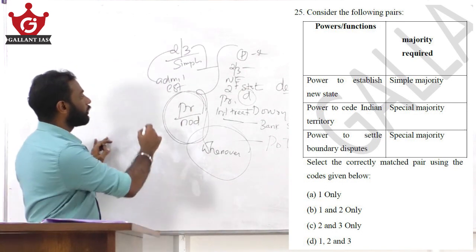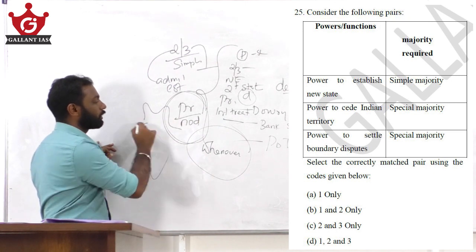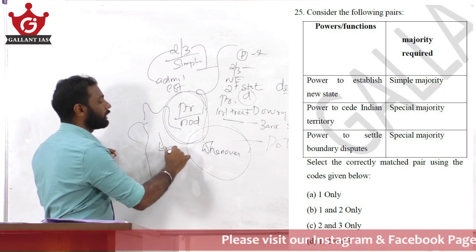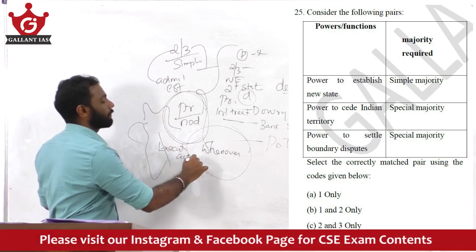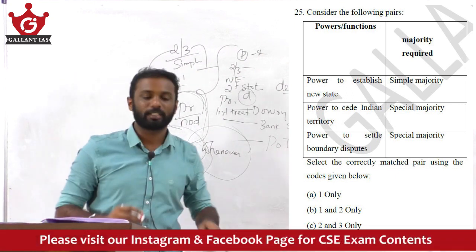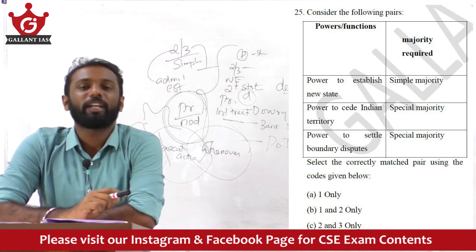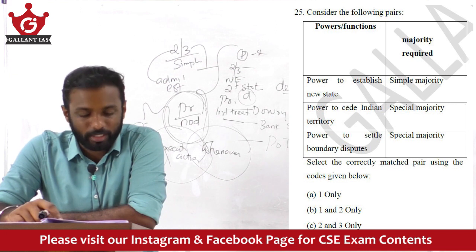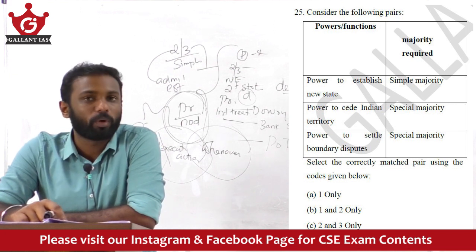Now see the third one, the power to settle boundary disputes. See, if there is a boundary dispute between India and any other foreign country, amendment is not mandatory. It can be done through executive action. For that, amendment is not necessary. It is clarified by various Supreme Court verdicts. So here the third point is wrong. 1 and 2 are correct. So the answer becomes option B, that is 1 and 2 only.